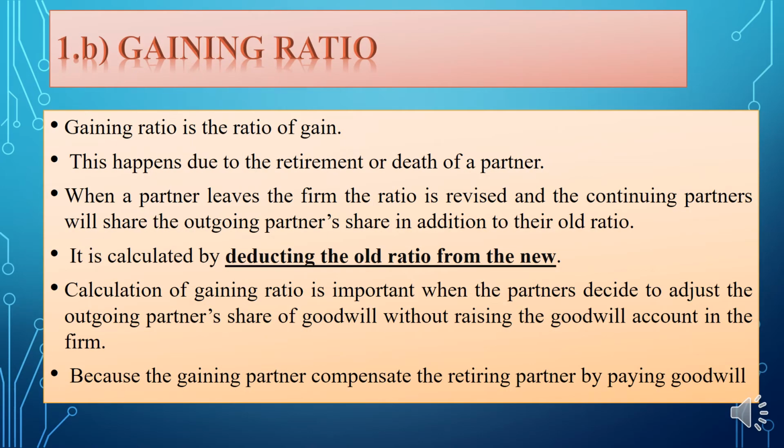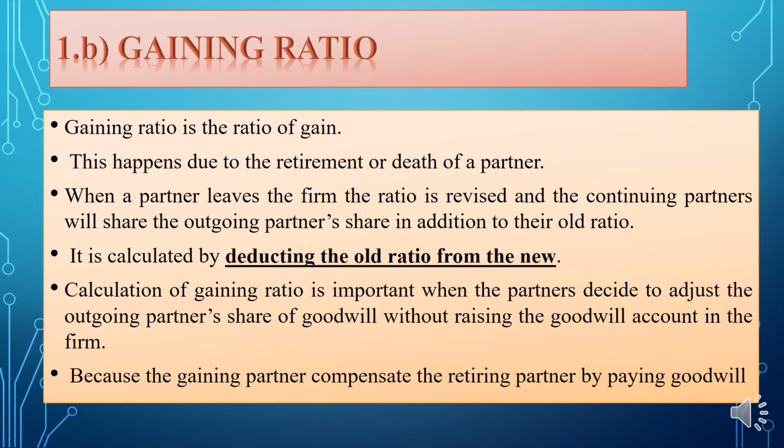Next, we are moving to our next topic, that is gaining ratio. So gaining ratio means what? Gaining ratio is the ratio of gain that the existing partners get at the time of retirement of a partner.